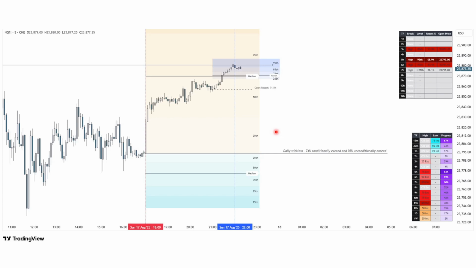Okay, so now what we can do is add more to the chart as well, which is our open retest indicator. Similar to C's, but it is showing us the probability that an open is going to get retested and the extension away from that open before it does get retested. So I have alerts for these set up for every single one of these timeframes. From 1 hour through to 12 hour, if an open is available and active to be retested and it has gone to its 50th external percentile, I get alerted to it. So all of these, the 3, the 5, and the 6 hour, I've been pinged alerts.